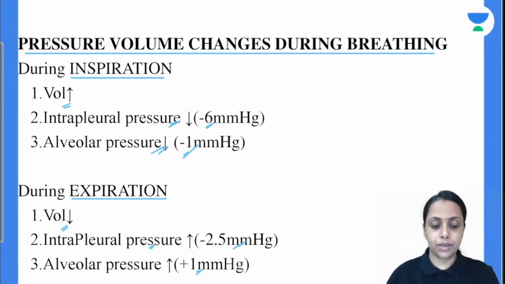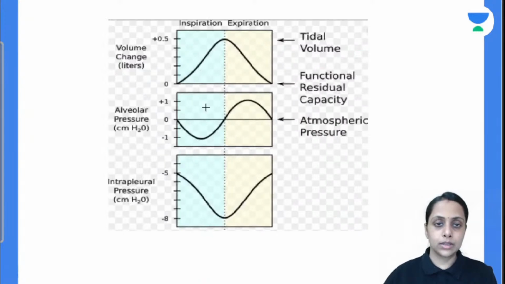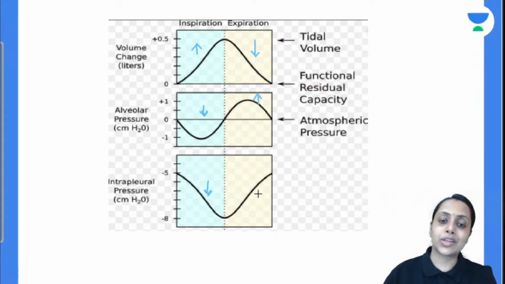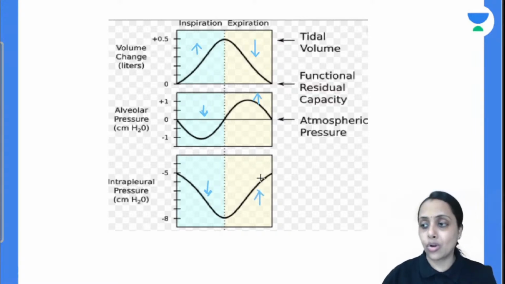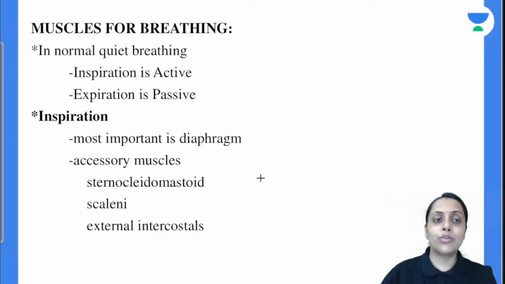So moving further, this is the diagram. So during inspiration, volume is going to increase, so pressure is going to decrease, so alveolar pressure also decreases, intrapleural pressure also decreases, and during expiration, volume is going to decrease, so pressure is going to increase, so alveolar pressure increases, intrapleural pressure also increases. So moving further to the muscles of breathing.